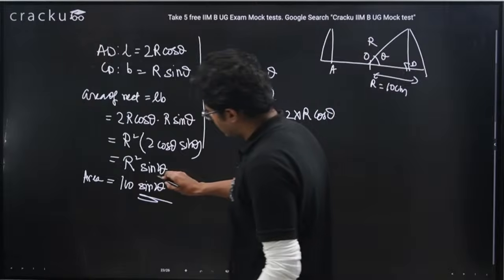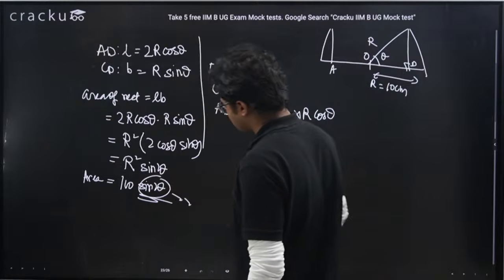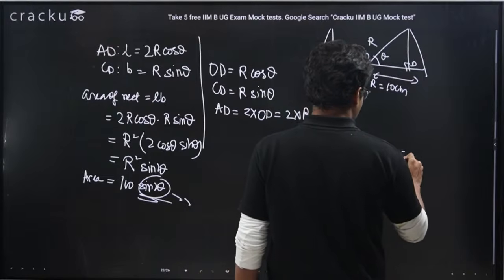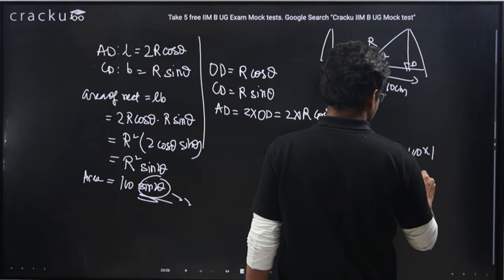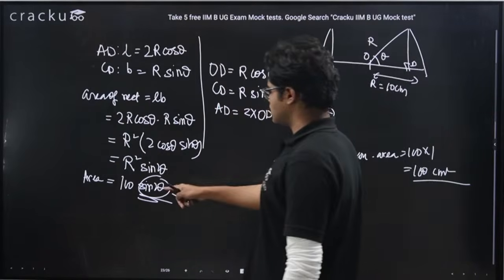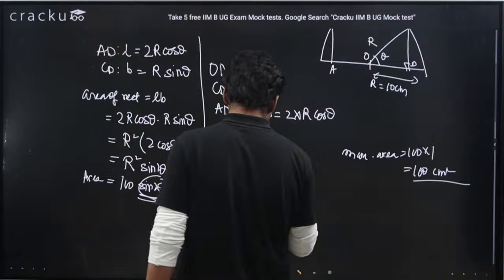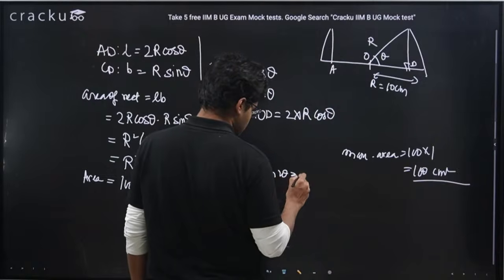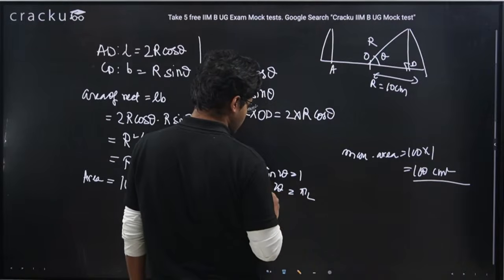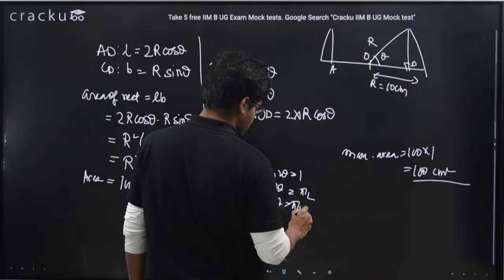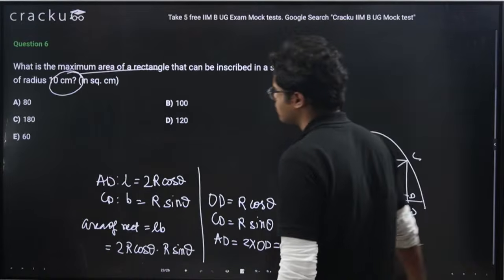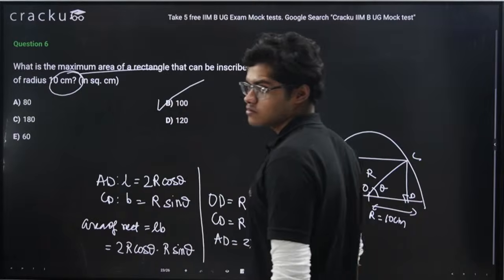So the maximum value of sin 2 theta will also be 1, which means the maximum area possible is 100 into 1, which is 100 centimeter square, which will occur when sin 2 theta equals to 1. Now sin 2 theta equals to 1 means 2 theta will be pi by 2, so theta will be pi by 4. So when this angle is pi by 4 or 45 degrees, the maximum area will occur, and it is 100 square centimeter, right?